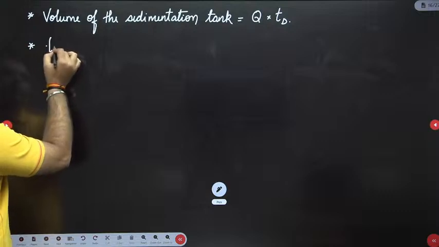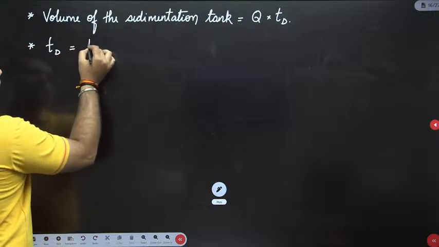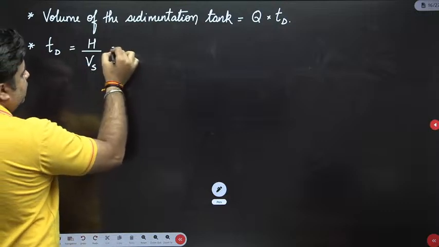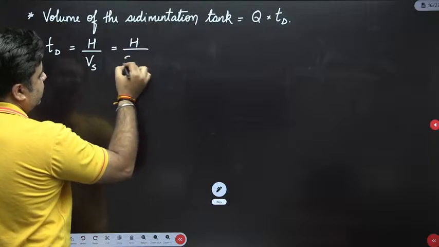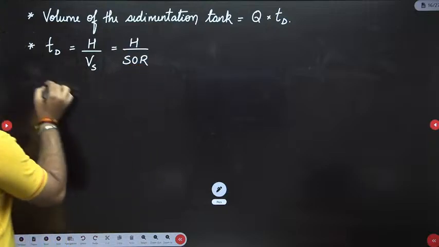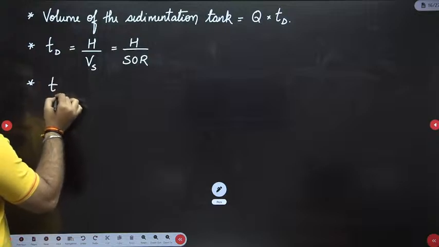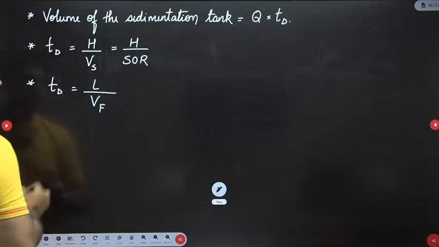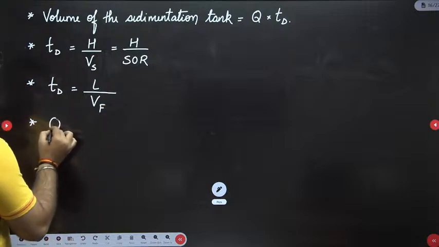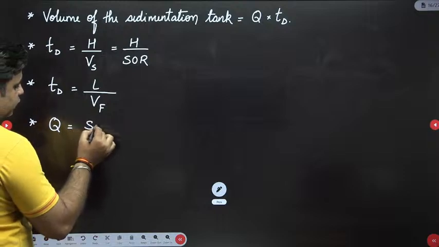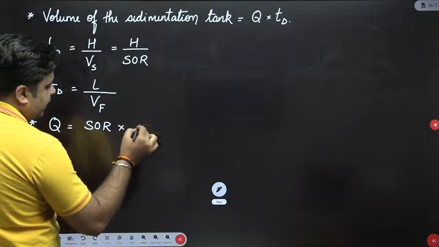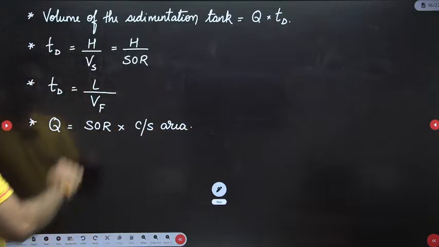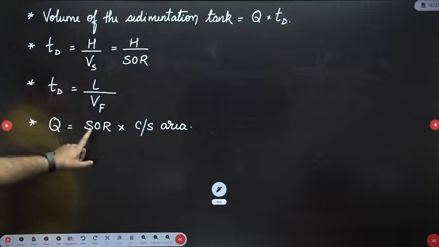your detention time TD is equal to height of the settling zone divided by the surface overflow rate. Second, this detention time is also equal to the length of the tank divided by the velocity of flow. Next, discharge Q is equal to surface overflow rate multiplied by the plan area. So this surface overflow rate is nothing but Vs, right? So that's why I'm writing it here.